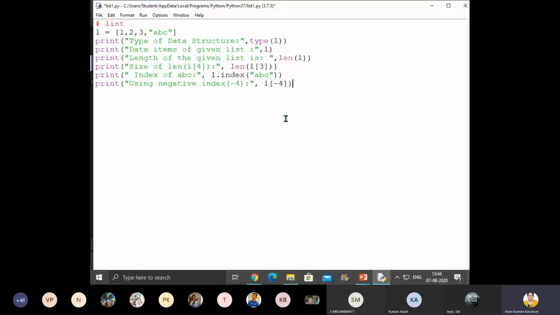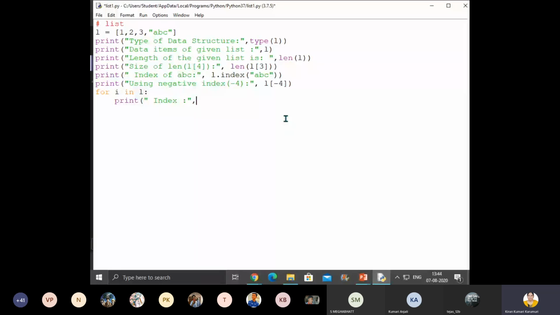So now see, instead of printing so many times, what I can do is for I in L, for every item in L, I just want to print the index. What is the index here?